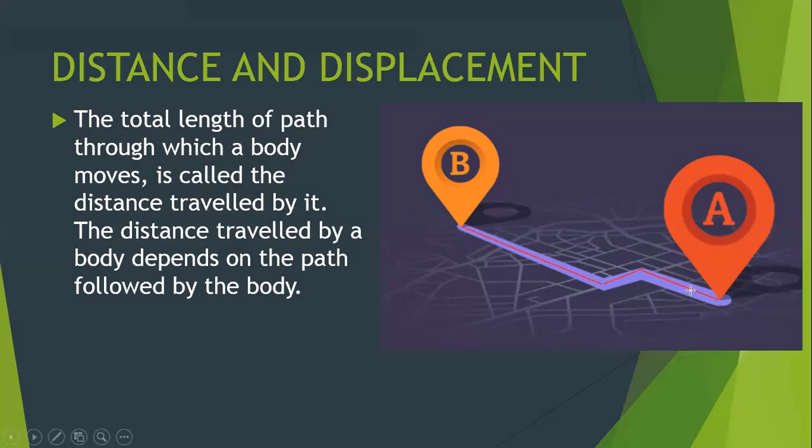So 10 plus 5, 15, 15 plus 20, 35. So how much is the distance? Yes beta, very true, Piyush. It is the actual path traveled by a body. So the distance is 35 meters. The distance traveled by a body depends on the path because it is the actual path on which the object has traveled. So that is called distance.